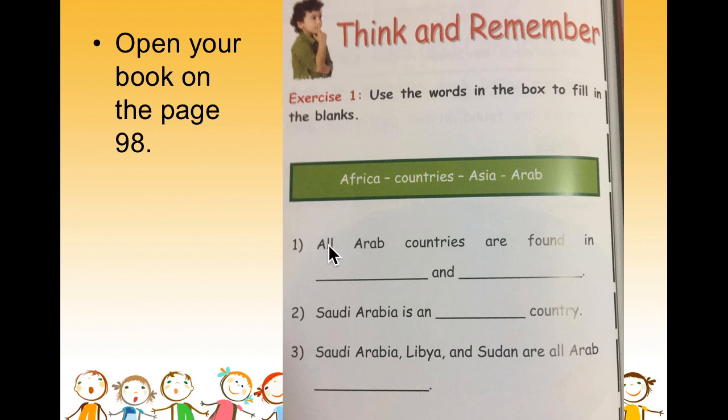Question number 1. All Arab countries are found in blank and blank. Two missing words. Now, we have many Arab countries. They can be found on two continents. Do you remember which two continents?